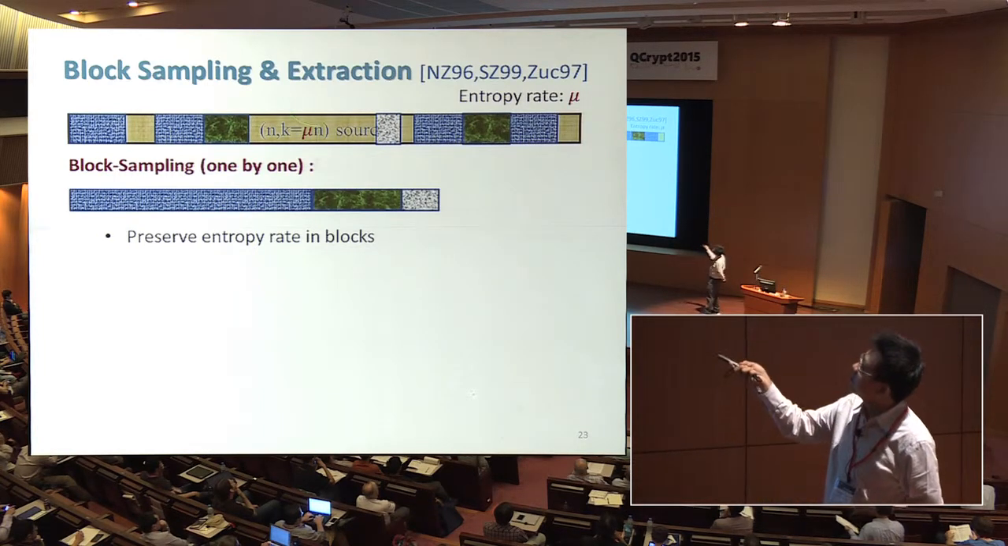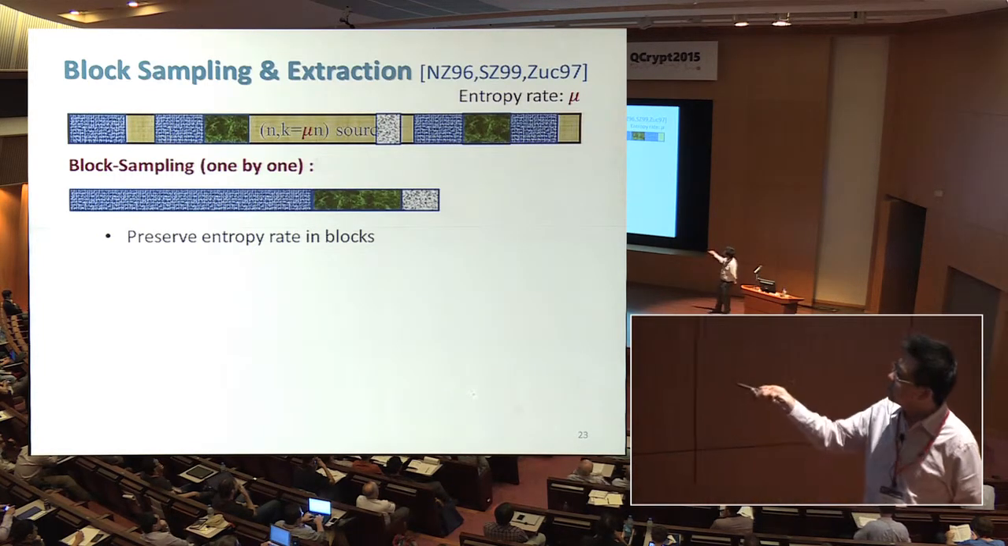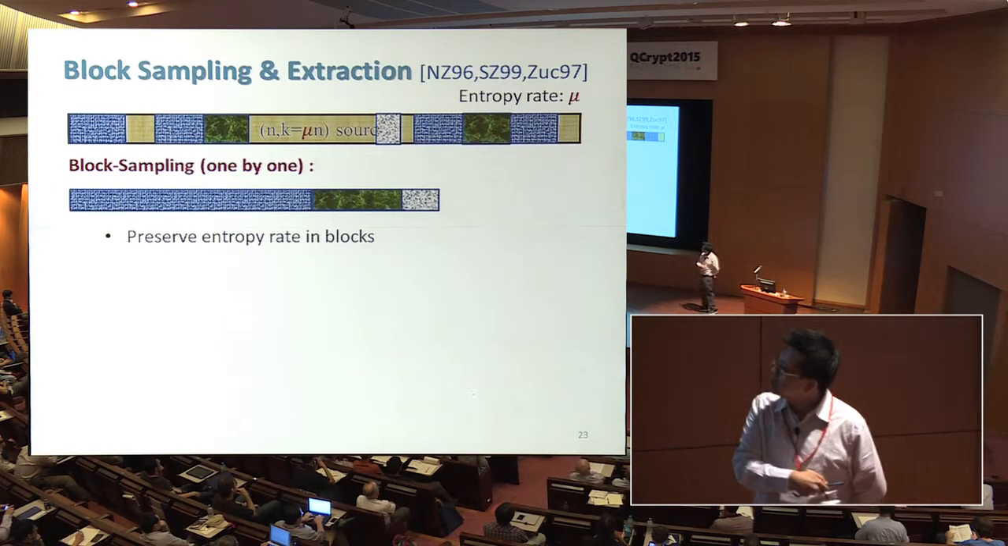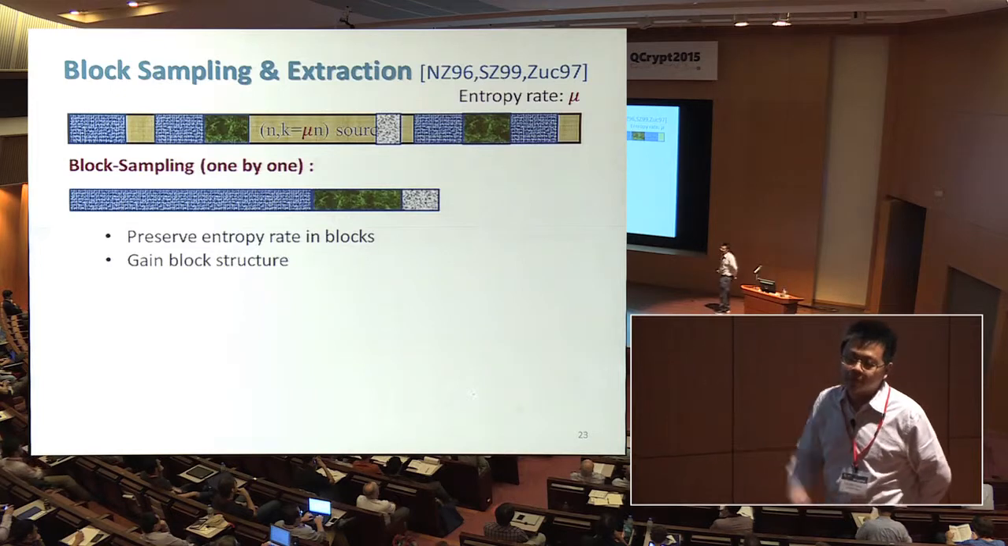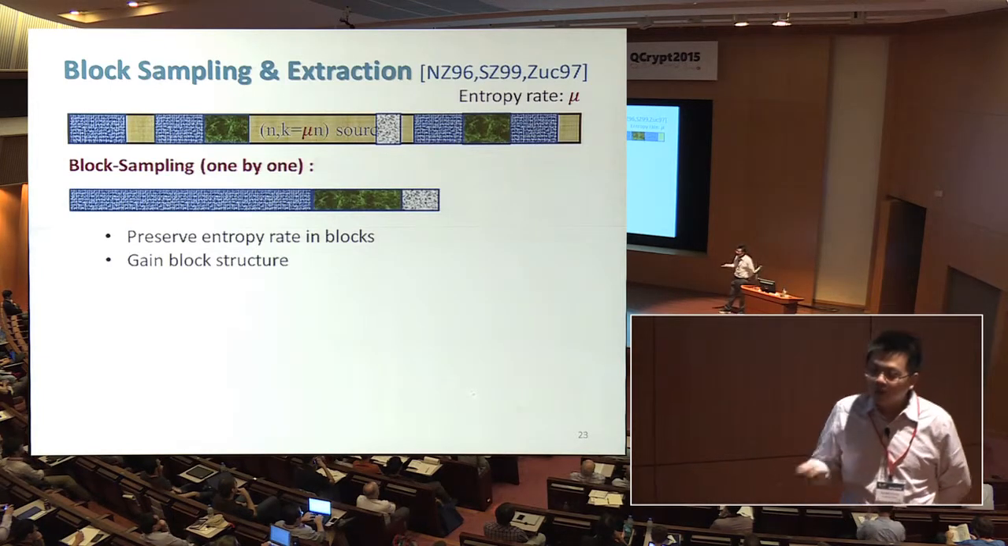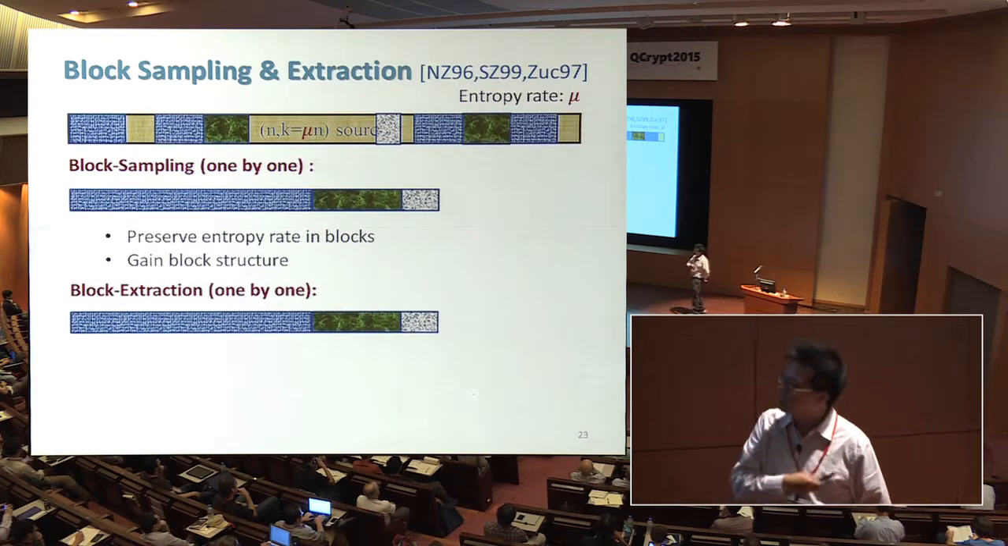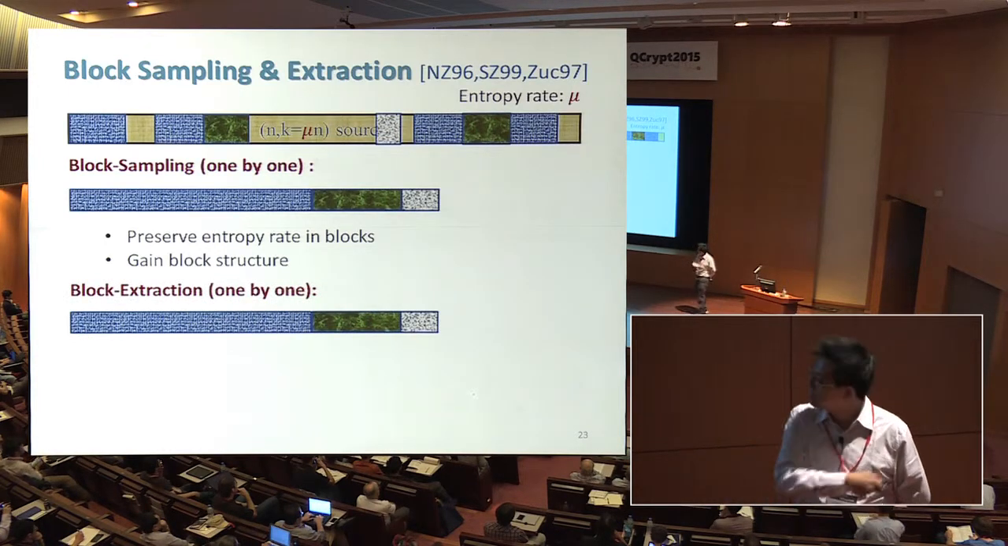So the original source has entropy rate mu. Each block would also have entropy rate roughly mu. And so what do we gain from here? We gain this block structure. And how does this block structure help us? This allows us to do so-called block extraction as follows.